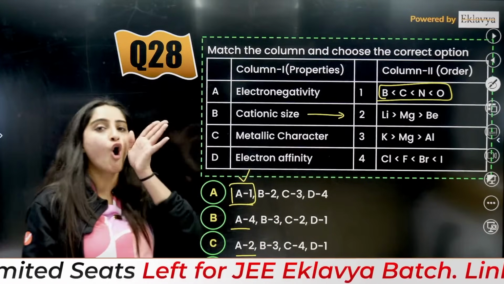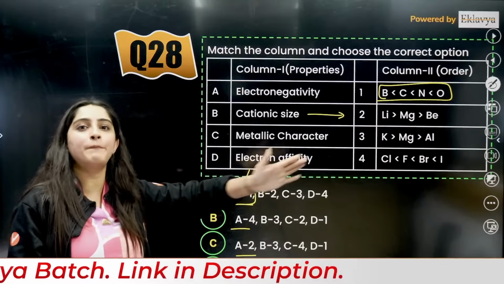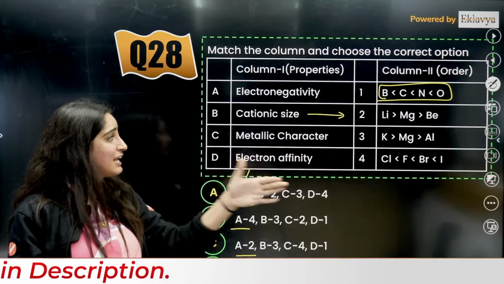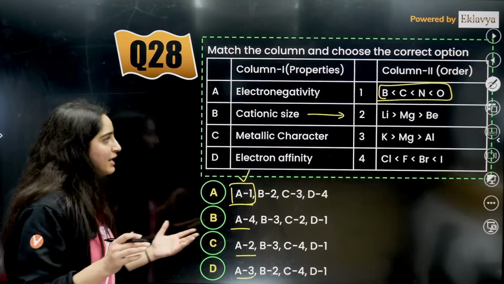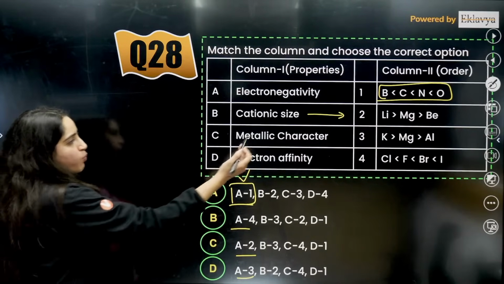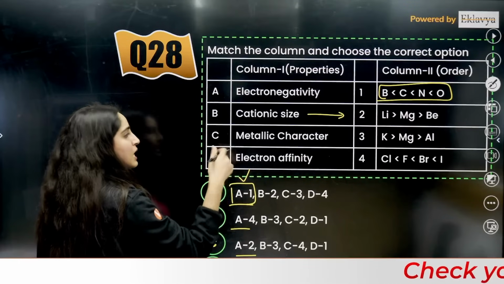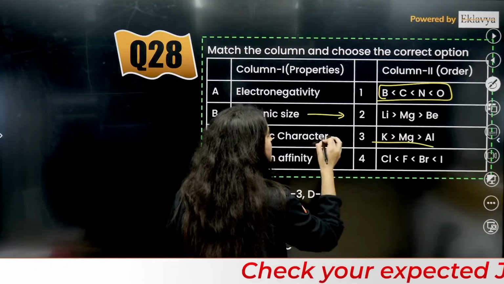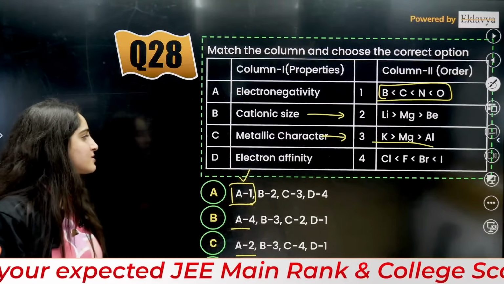Metallic character: along the period non-metallicity will increase, so metallic character will decrease, and down the group metallic character will increase. If you talk about this, group number 1, group number 2, but it is down the group number 3. So the answer is going to be metallic character. Definitely this is the correct answer, because along the period it is decreasing.